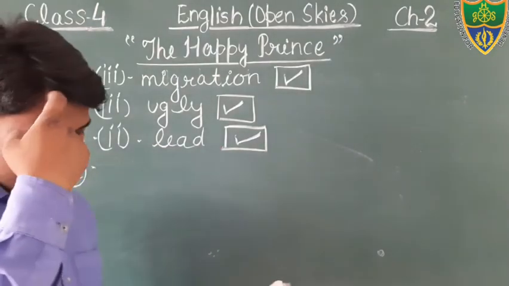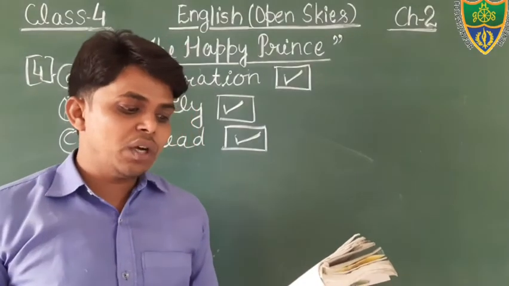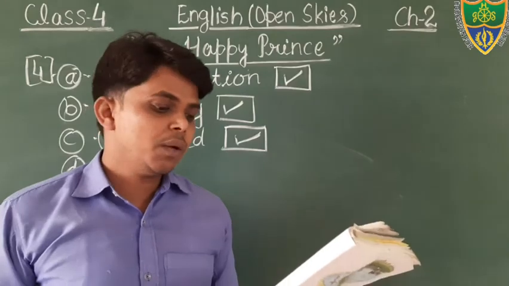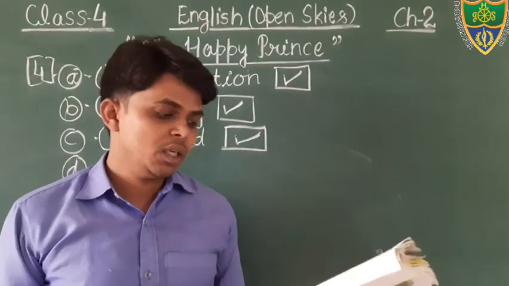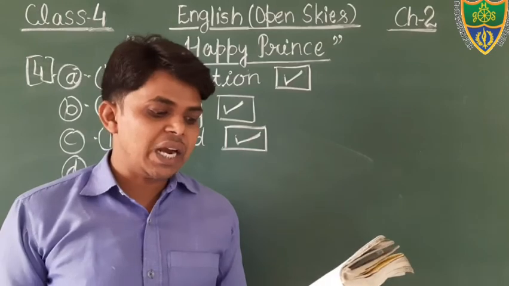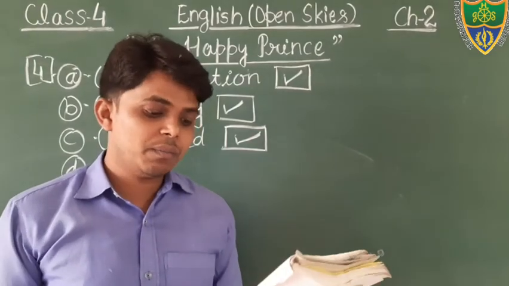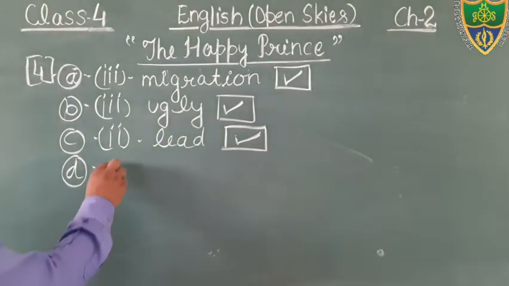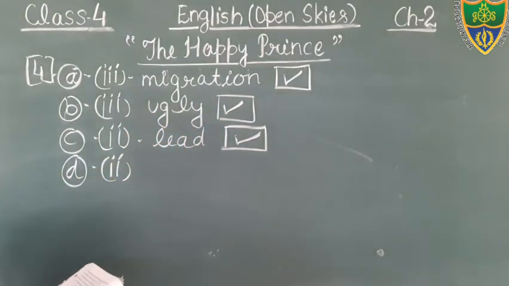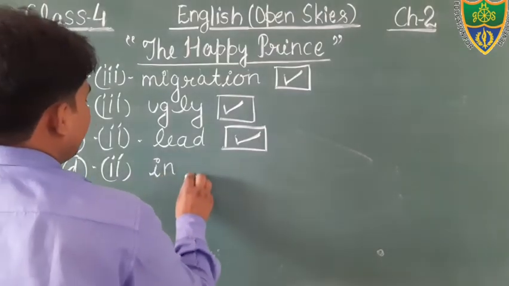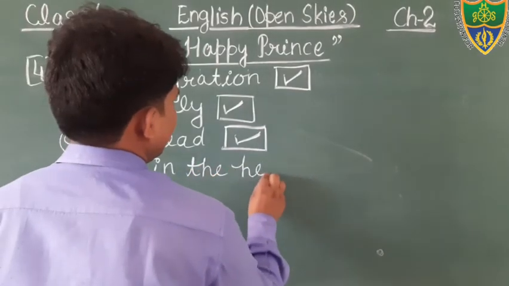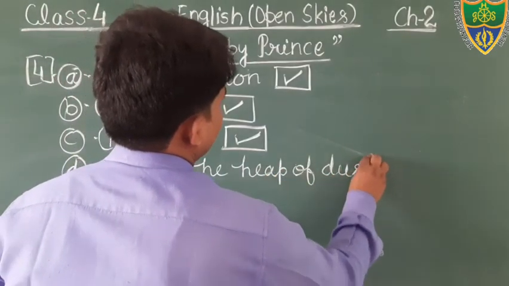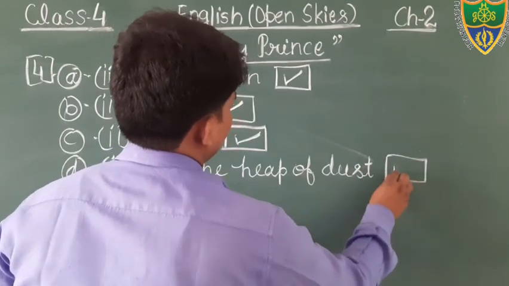Question number D. What is question number D? When the swallow died, it was found. Option number 1, under the prince's feet. Option number 2, in the heap of dust. Option number 3, inside the lid of the statue. Option number 4, in the garden of paradise. Dear students, option number 2 is the correct option, that is in the heap of dust. You will tick on that option.